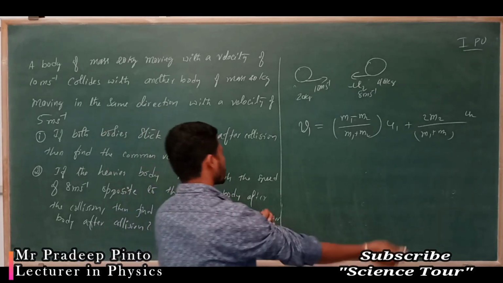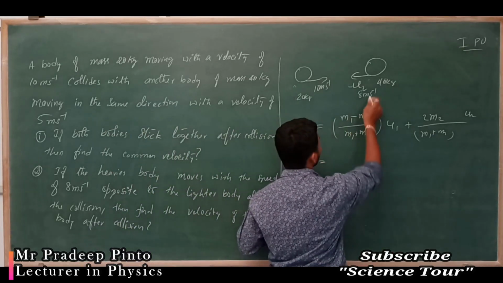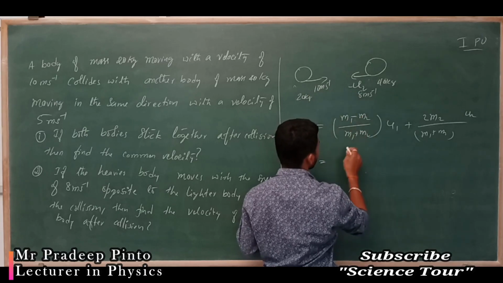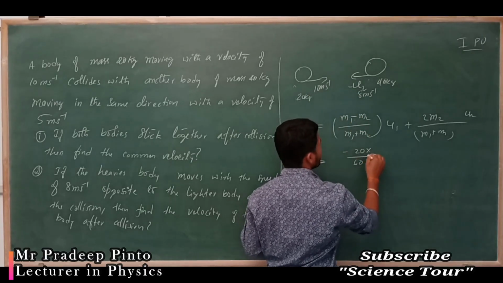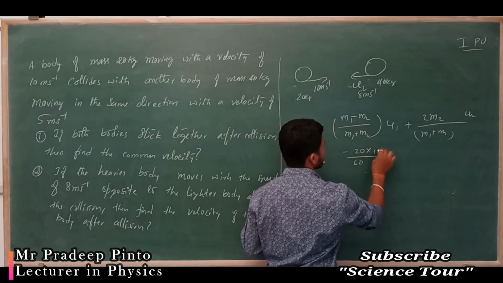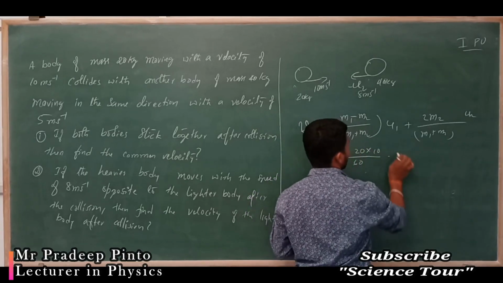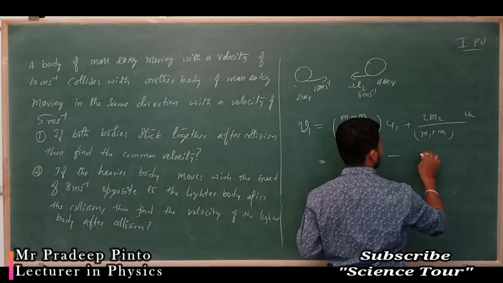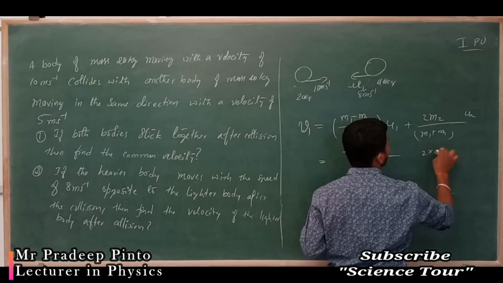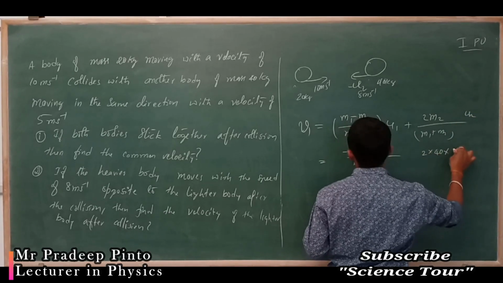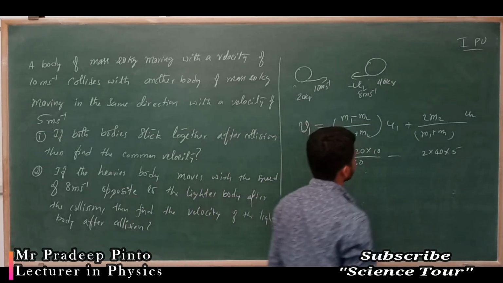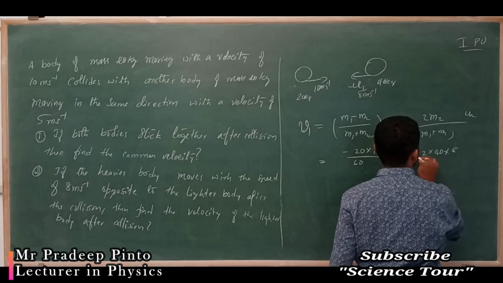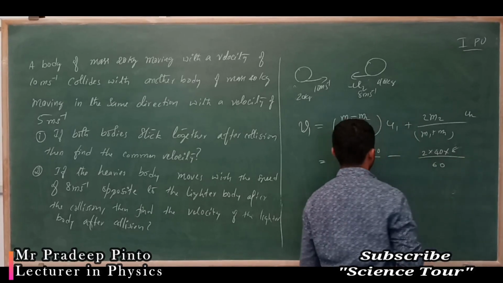So we can write m1 minus m2, 20 minus 40 is minus 20, divided by 60, into u1, which is 10, plus, and it is minus because u2 is minus, 2 into 40 into 8, divided by 60.